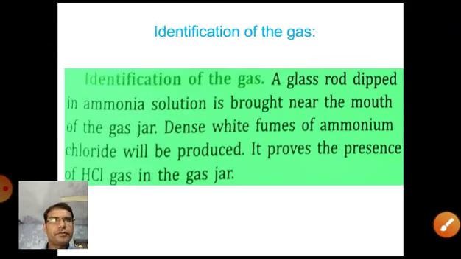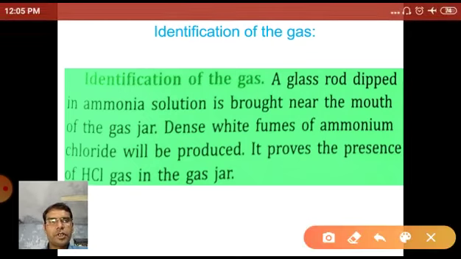Now next topic, identification of the gas. After the reaction we collect the gas, but how can we judge that the obtained gas is hydrogen chloride gas?